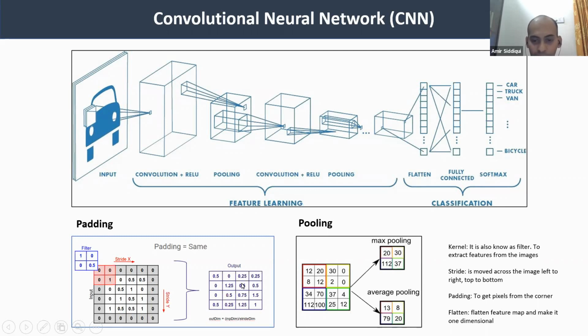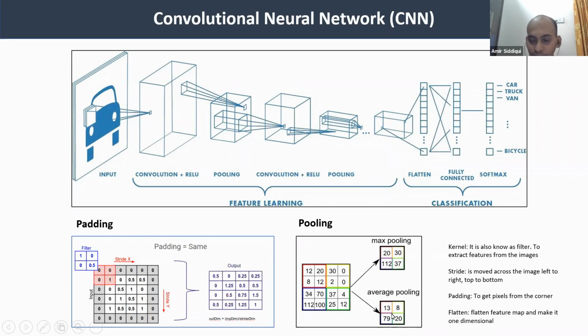So when we apply the max pooling, for example, here, it will pick the maximum number. Here in this one, the maximum number is 20. So it will pick 20 from here. Then from this matrix, the maximum number is 30. It will pick 30. From this matrix, the maximum number is 112. It will pick 112. And in this matrix, the maximum number is 37. It will pick 37. So there are 2 kinds of pooling. We have max pooling, where it will pick the maximum number from our matrix.